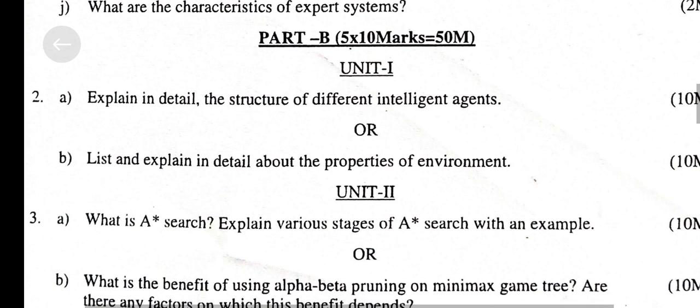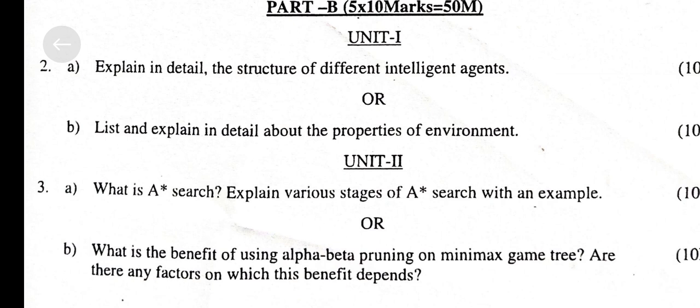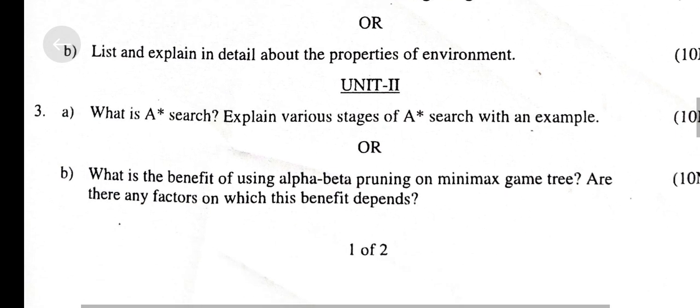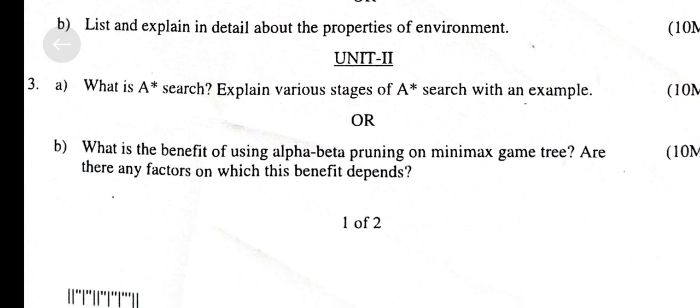Part B, from Unit 1, second question: Explain in detail the structure of different intelligent agents. List and explain in detail about properties of environment. From Unit 2: What is A star search? Explain various stages of A star search with an example.